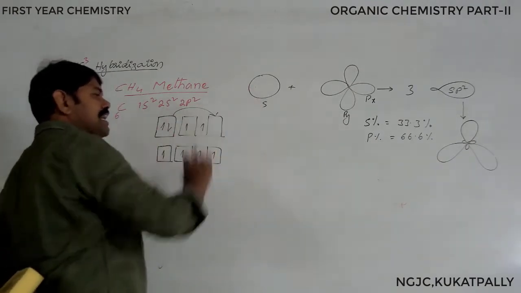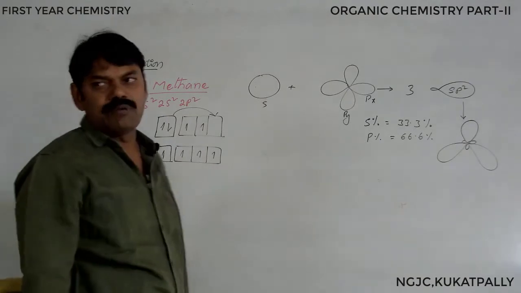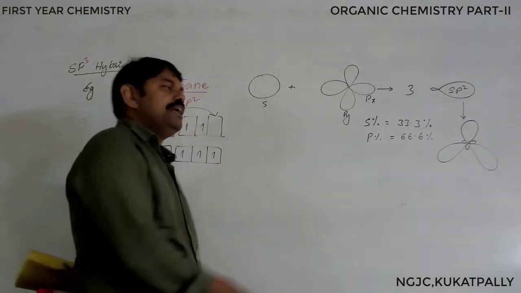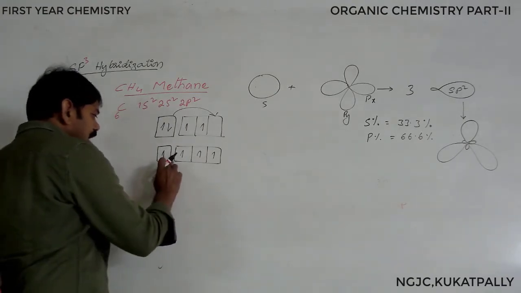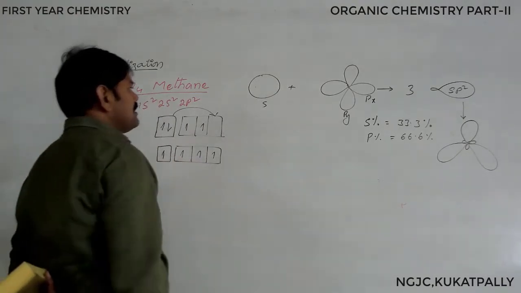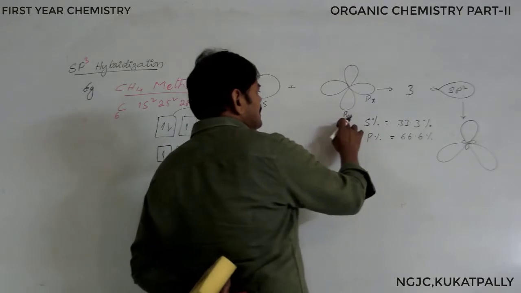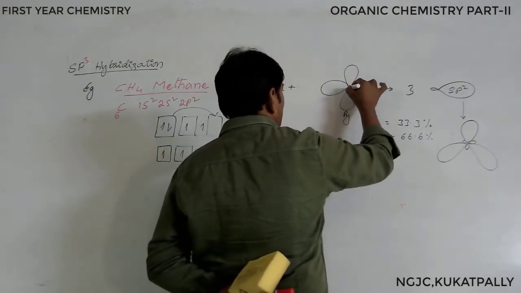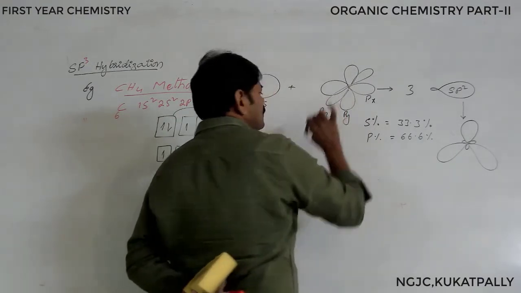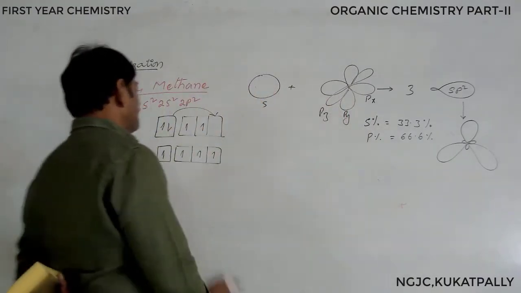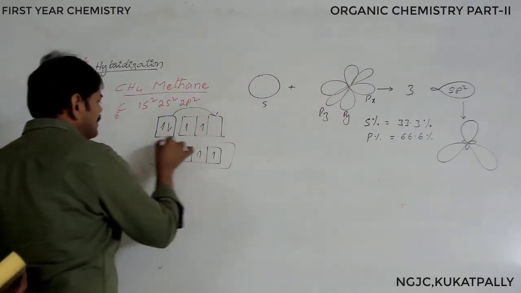As we have seen in sp2 hybridization and sp hybridization, a similar thing we can observe in sp3 hybridization. So the orbitals with the 4 unpaired electrons are participating in hybridization. This is for sp2 we have seen. Now I will show you the fourth one also. This is pz. So now all the orbitals are participating.